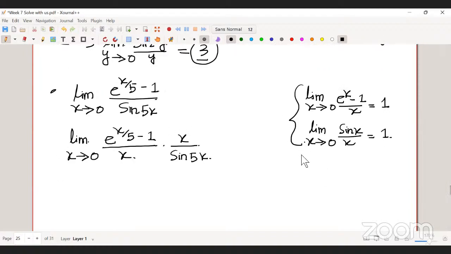Now, what is the limit of this one? So I know both the limits exist. That's why I can multiply them. Okay, this minus is here, not in the power.